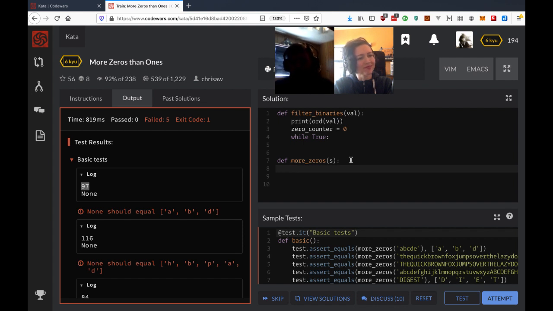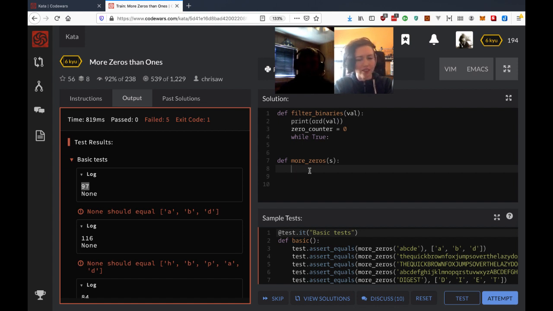So we could split the string by list s like we were doing, but we could also just return a list comprehension where instead of using the filter method, we just do C for C in string if filter out binaries C, right? We don't actually need to use the filter method itself. Does that make sense? Okay, yeah, filter using a list comprehension, basically.